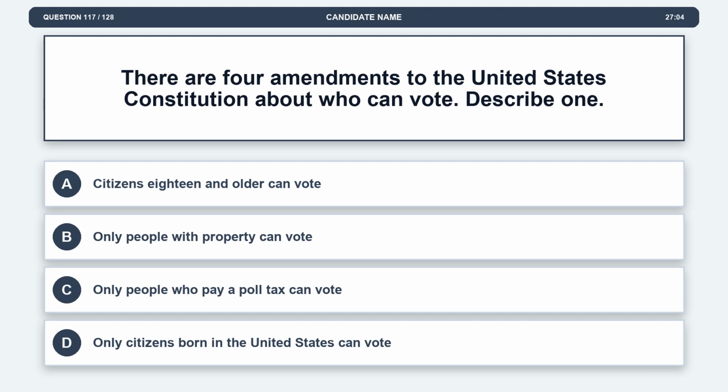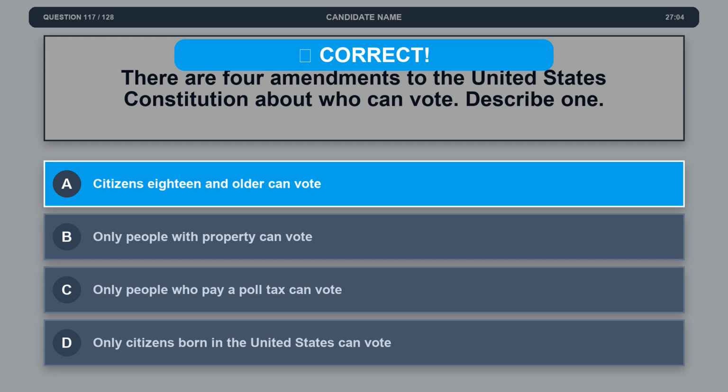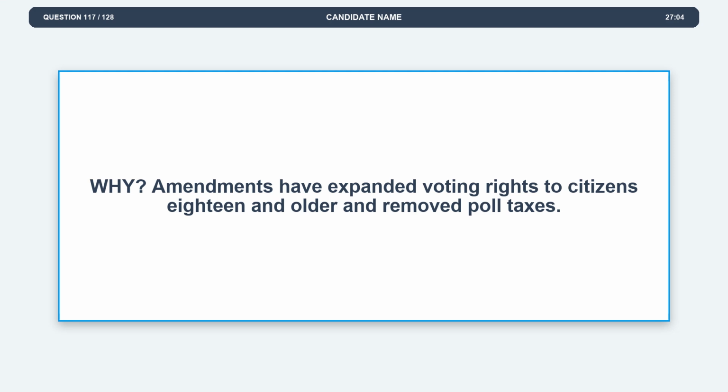Question 117. There are 4 amendments to the United States Constitution about who can vote. Describe one. Option A, citizens 18 and older can vote. Option B, only people with property can vote. Option C, only people who pay a poll tax can vote. Option D, only citizens born in the United States can vote. The correct answer is option A, citizens 18 and older can vote. Explanation. Amendments have expanded voting rights to citizens 18 and older and removed poll taxes.